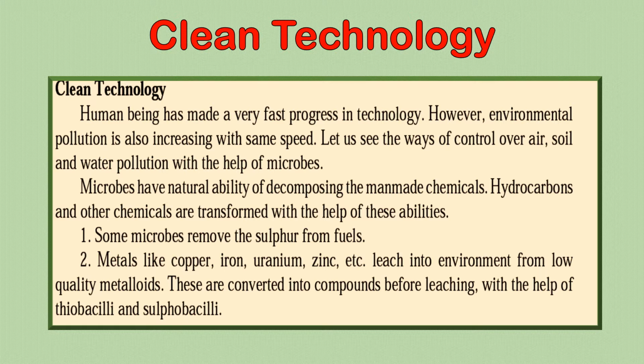One example is that microbes remove the sulfur from fuel, and metals like copper, iron, uranium, zinc, they leach or they get into the environment from low quality metalloids. Now, what do thiobacilli and sulfobacilli do? Before these compounds can leach into the soil and reach the water bodies and pollute them, they convert them into compounds that cannot leach into the soil. So the pollution of soil and water is reduced.